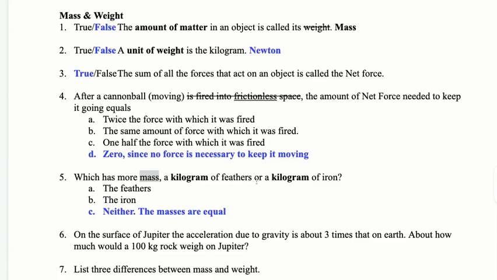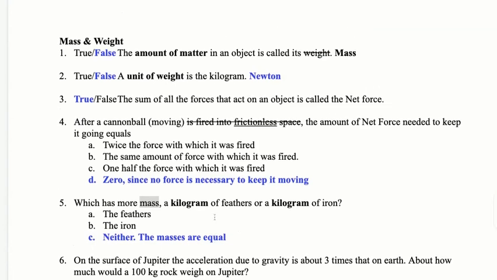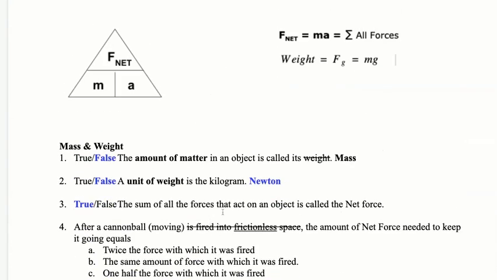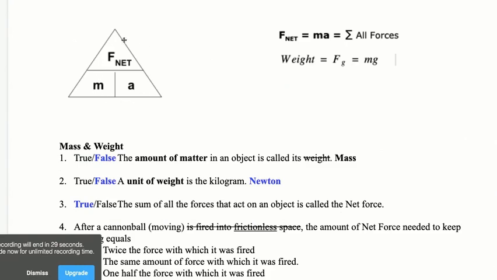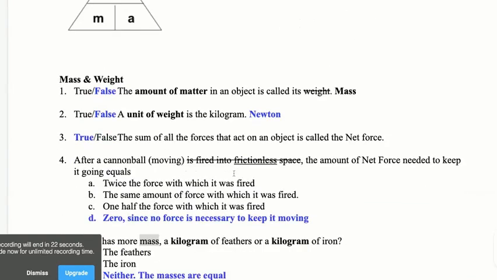On the surface of Jupiter, the acceleration due to gravity is about 3 times that on Earth. About how much would a 100 kilogram rock weigh on Jupiter? So here we're dealing with some numbers and equations. So let's go back up to my equations. I'm dealing with this right here. So I need to find the weight. The weight is equal to mass times gravity. So let me write that.